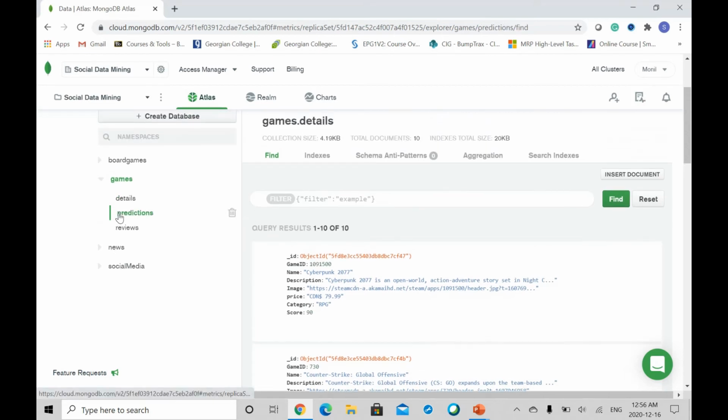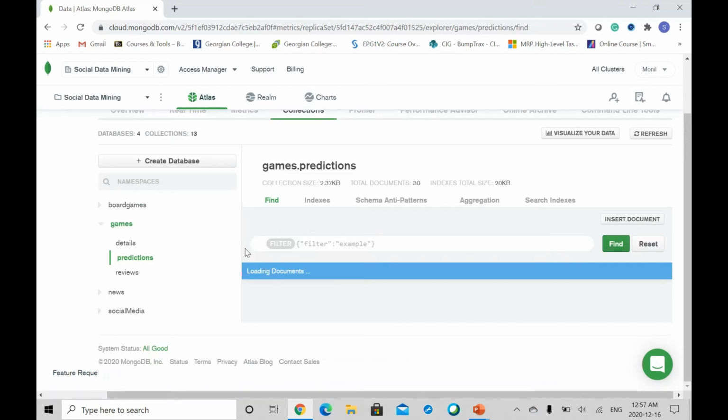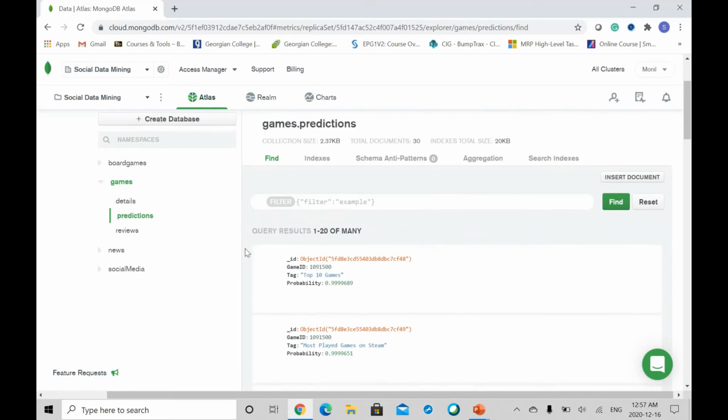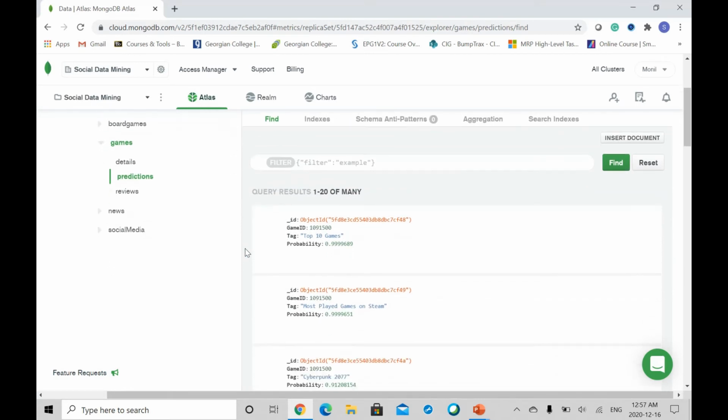When we go to the prediction table, it shows the game ID and the tag for the game, that is top 10 games or Cyberpunk 2077, etc. So this table is mainly used when we are doing the test on the model. It shows the probability of that test.